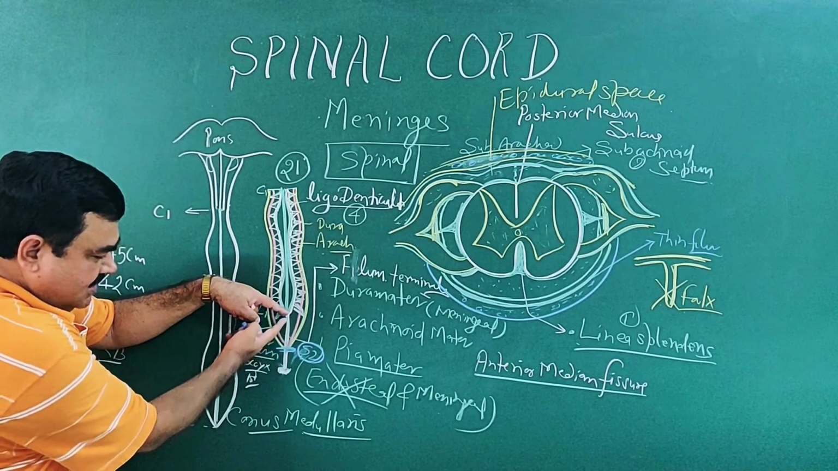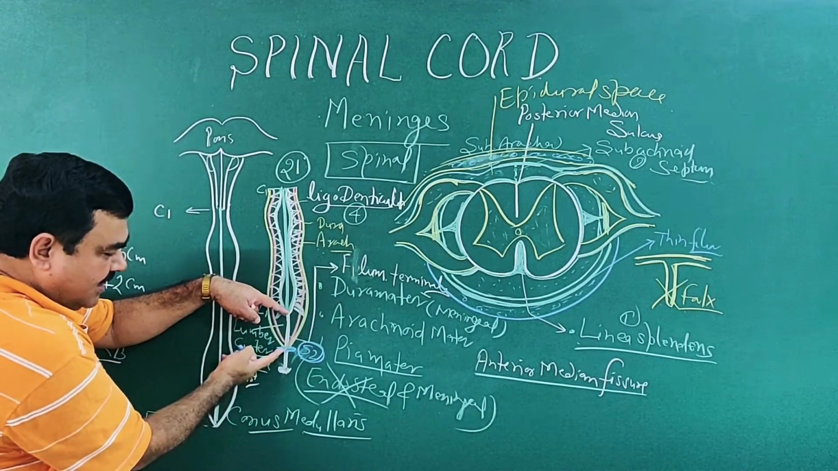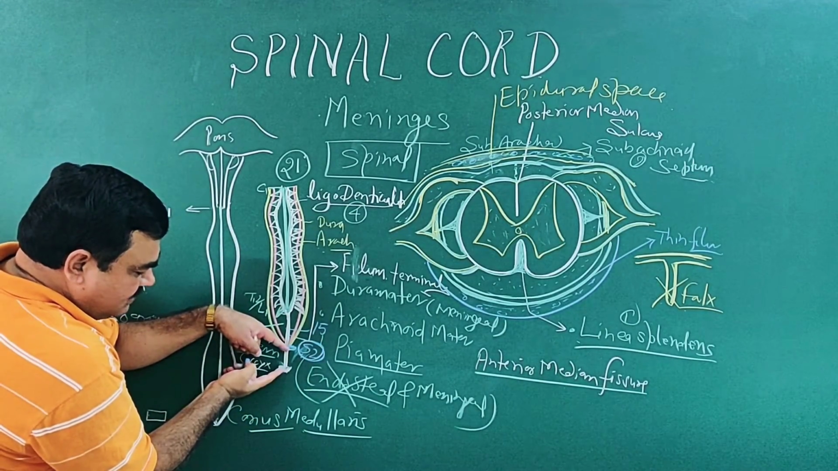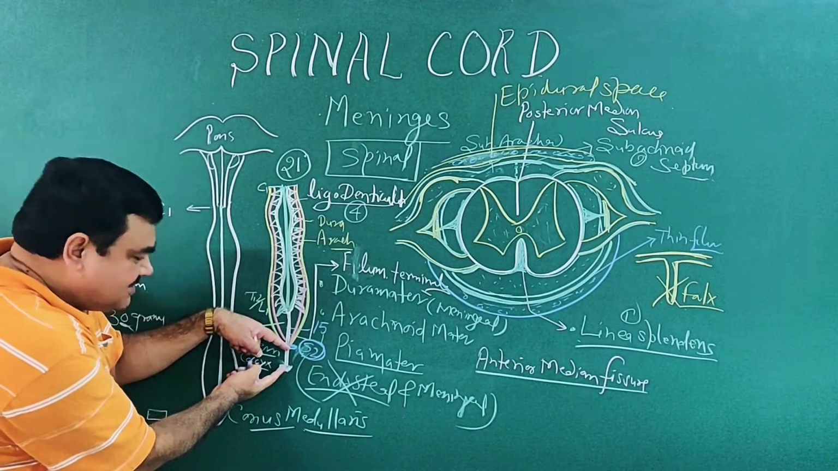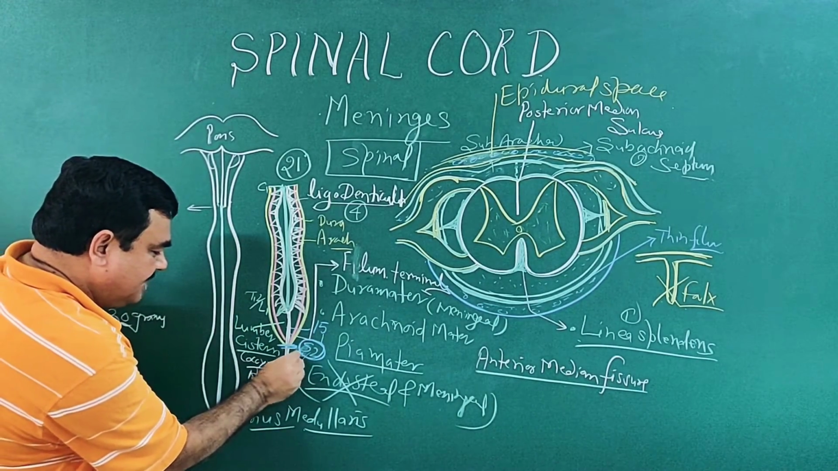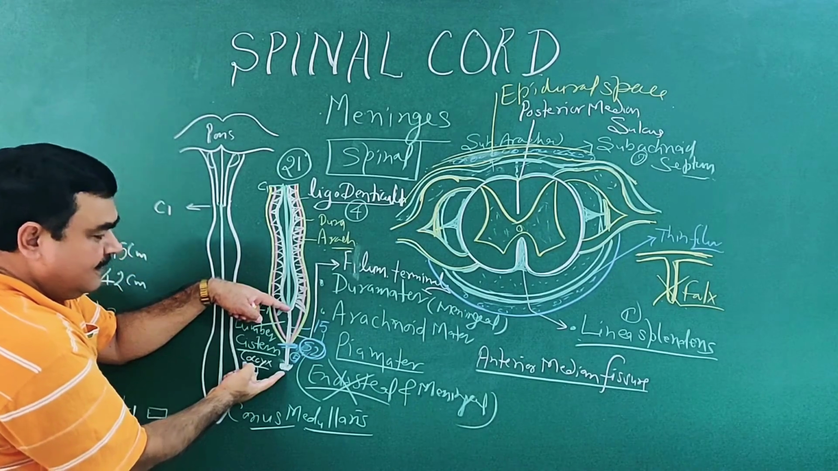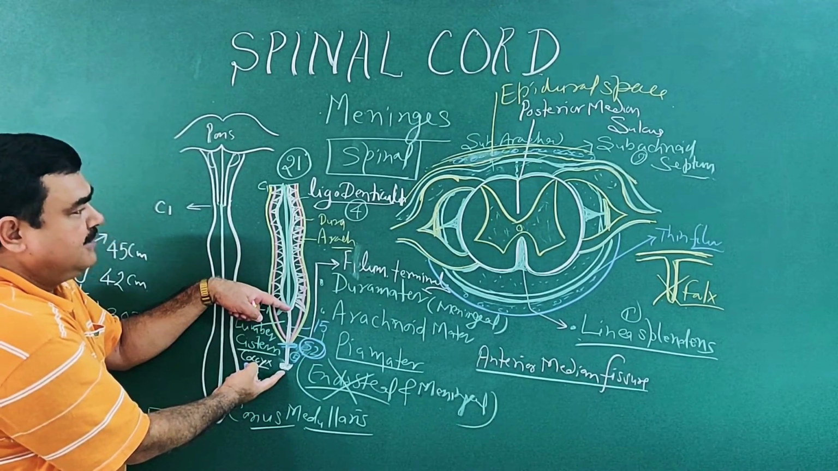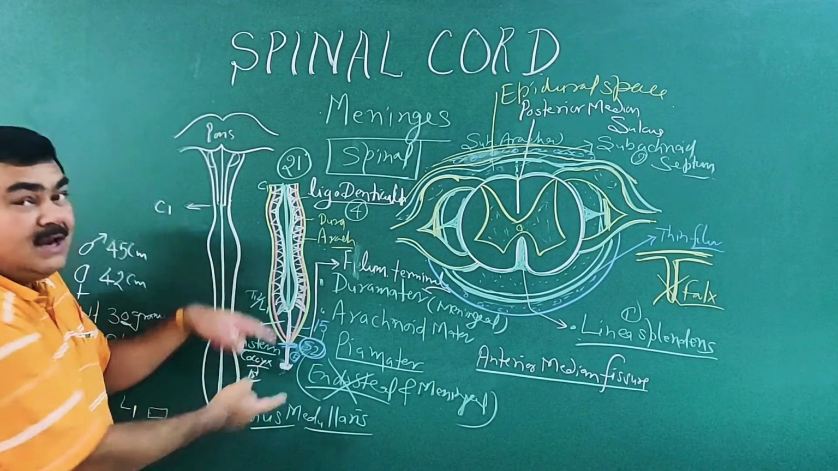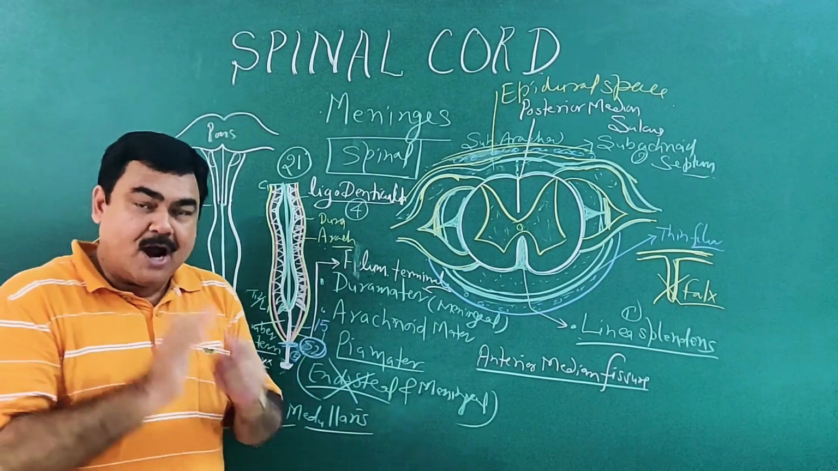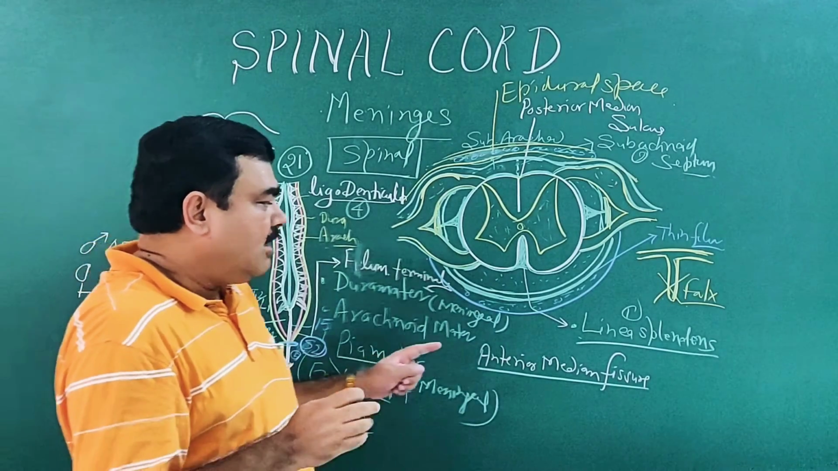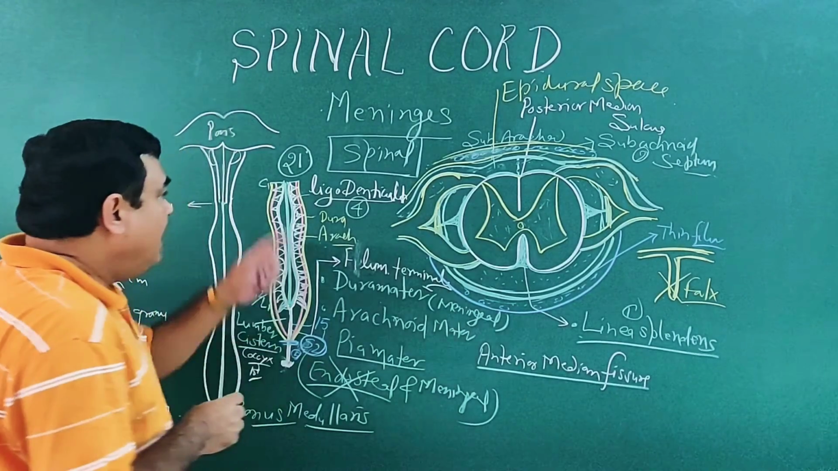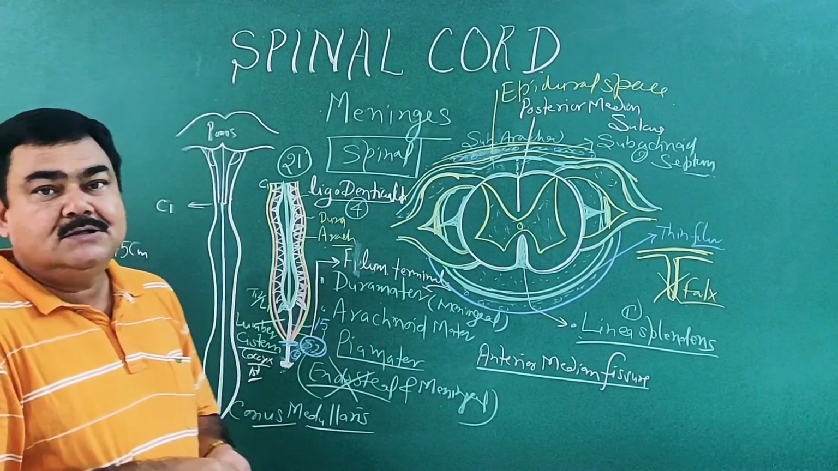Above this is the filum terminale internum. The length of this is about 15 centimeters, and below this is the filum terminale externum. The length of this is 5 centimeters. So the total length of the filum terminale is 20 centimeters. This is the terminal part of the pia mater. So this is all about the meninges of the spinal cord. Thank you.